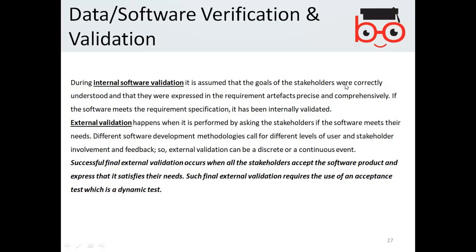So internal validation is basically an assumption that it has passed through verification and the requirements have been met. Successful final external validation occurs when all the stakeholders accept the software product and express that it satisfies their needs. Such final external validation requires the use of acceptance tests, which are dynamic tests.